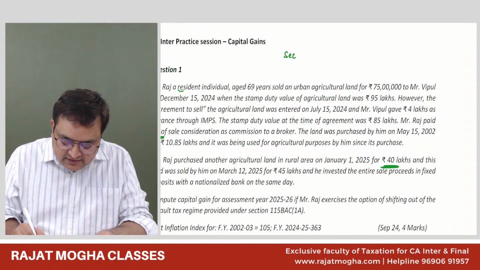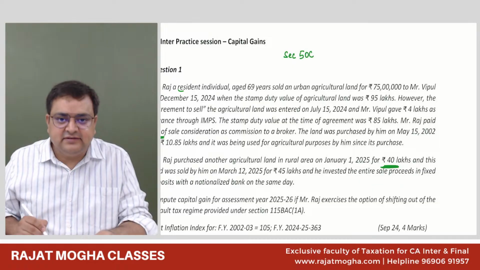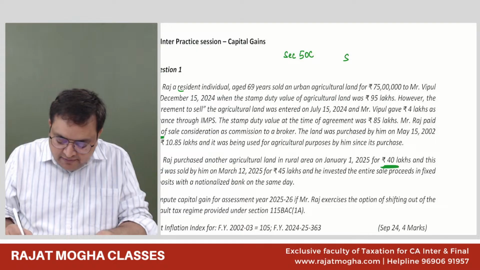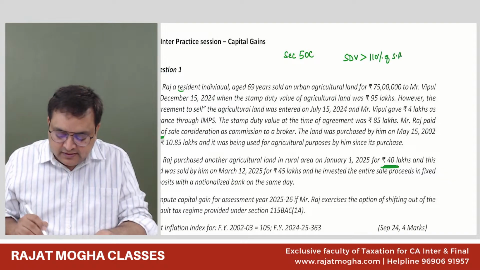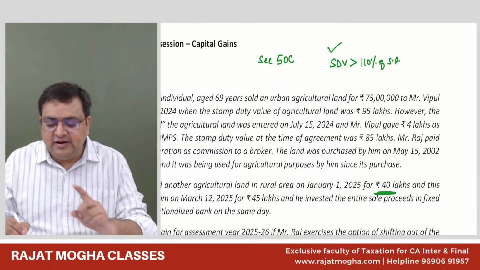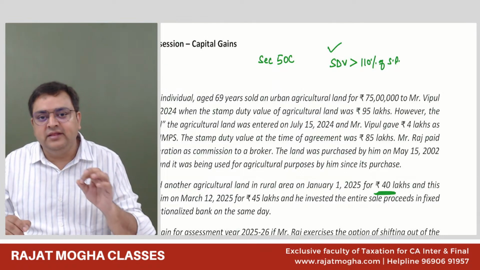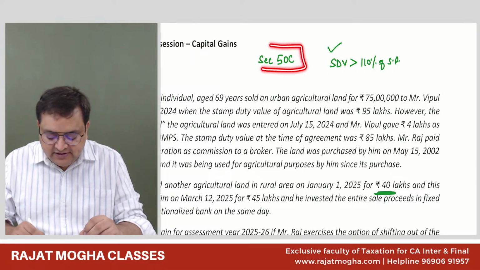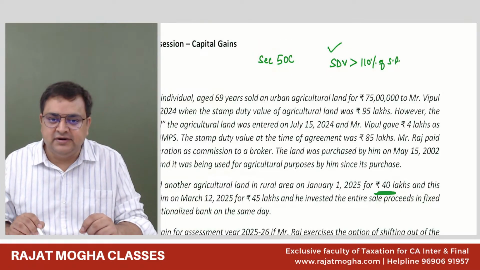Section 50C says that the stamp duty value should be compared with 110% of the selling price. See, the stamp duty value should be considered, not the valuation officer value. No, not any other value. As per 50C, the stamp duty value should be considered.